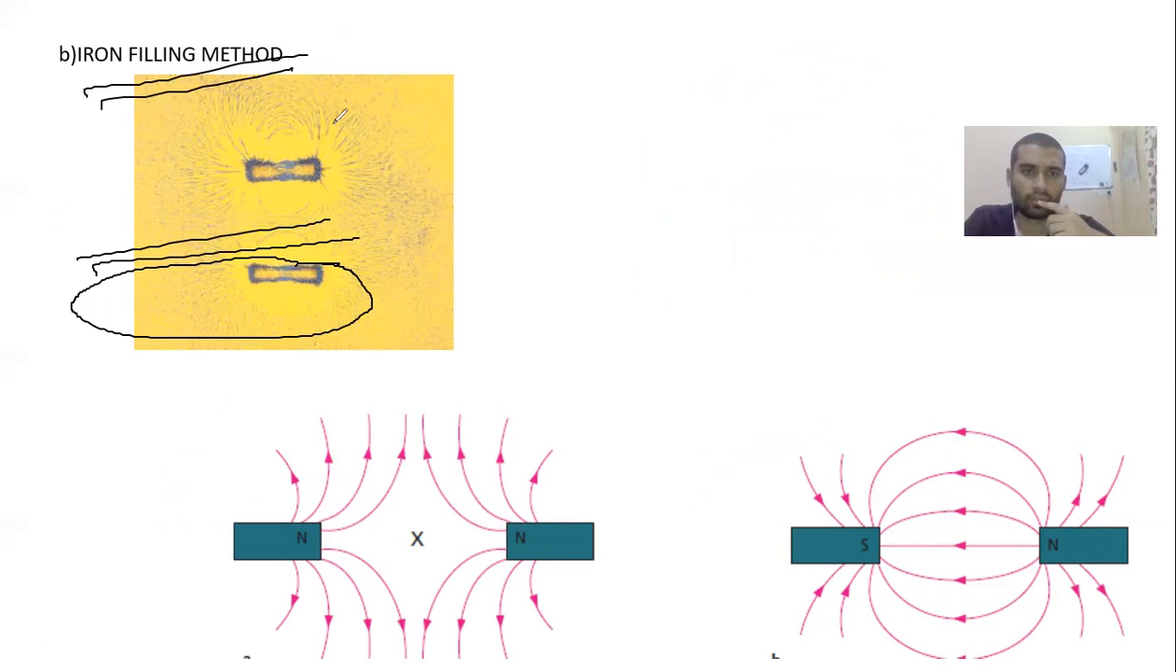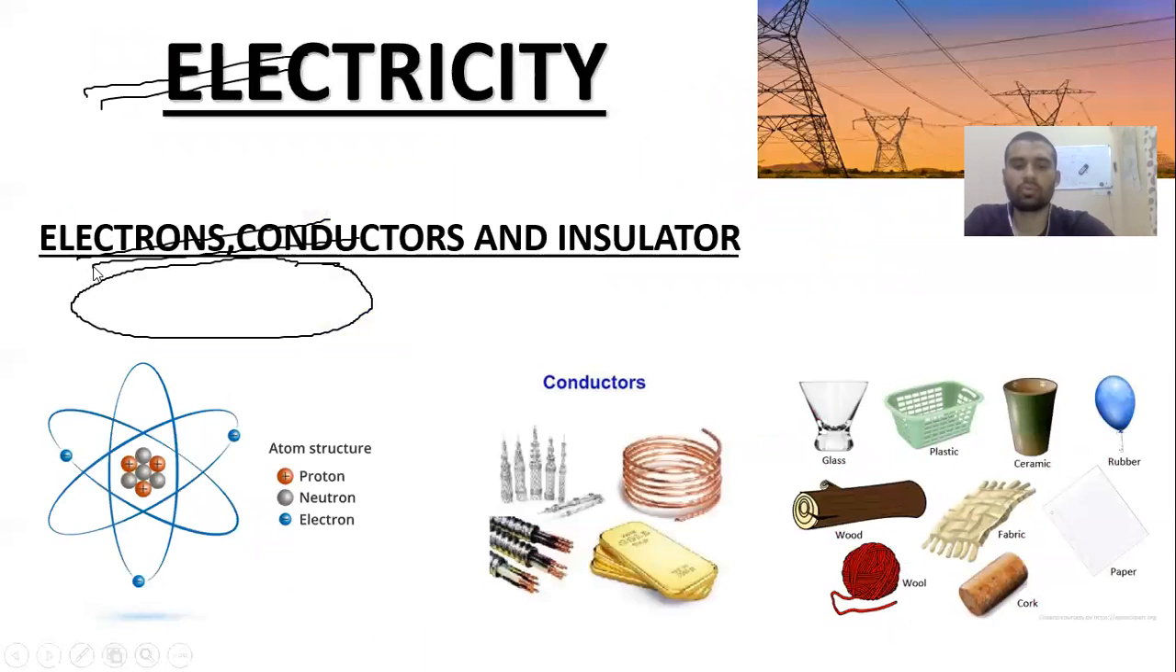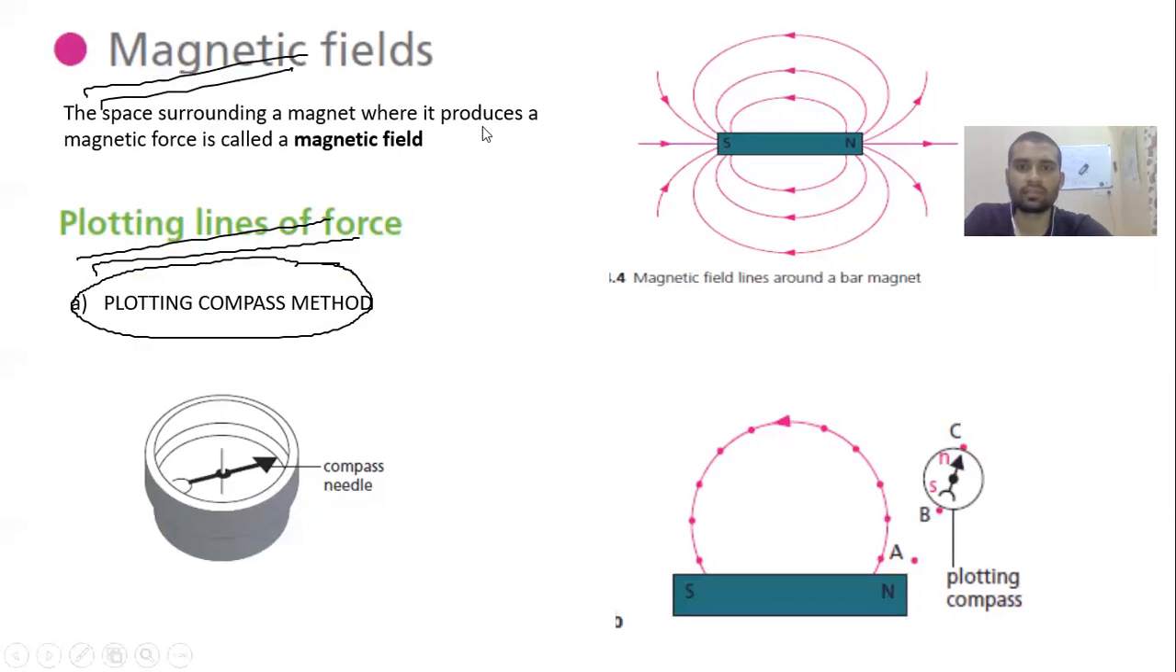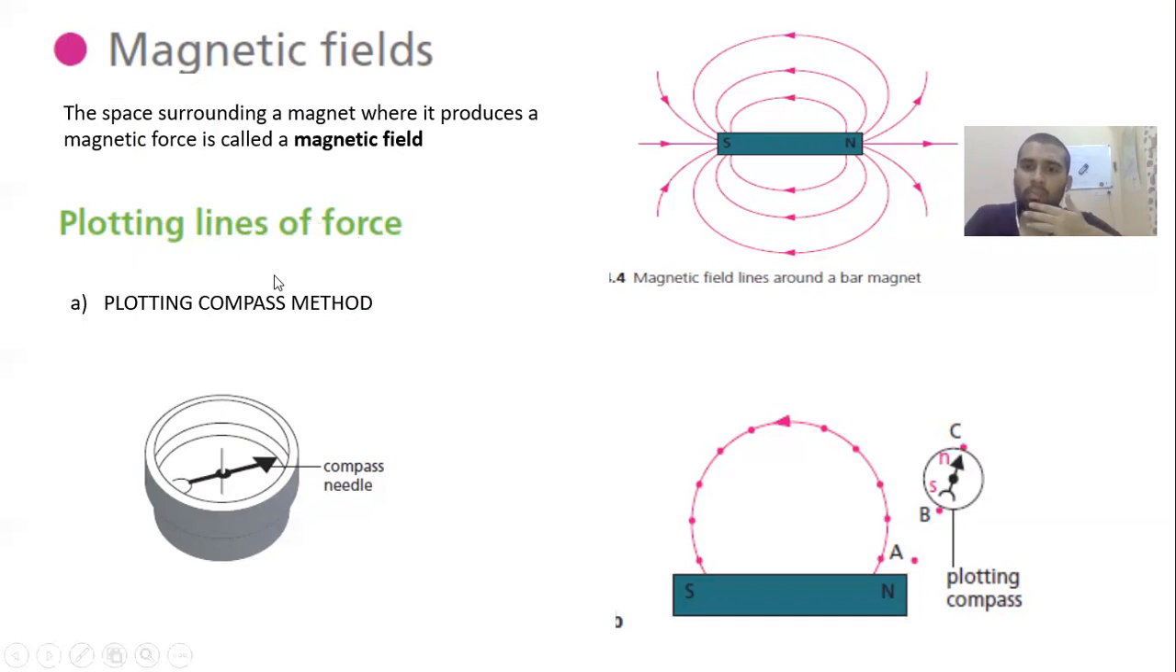No, sir, not yet. So have you seen a compass needle? Have you seen this device? So what do we do? We take a magnet and keep this needle here, and we see the deflection in the needle.